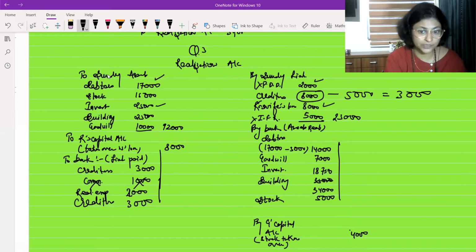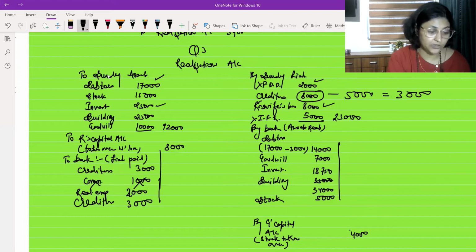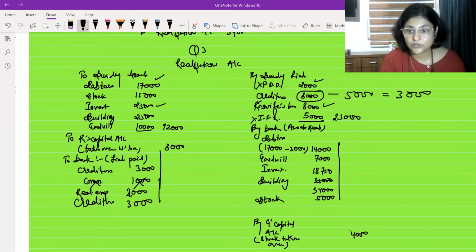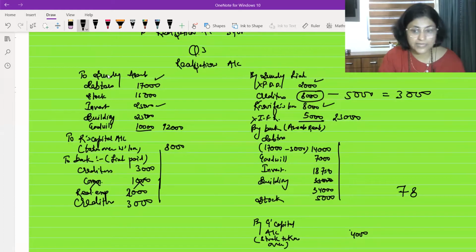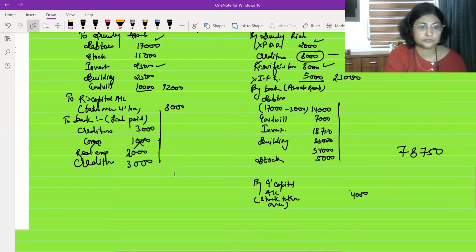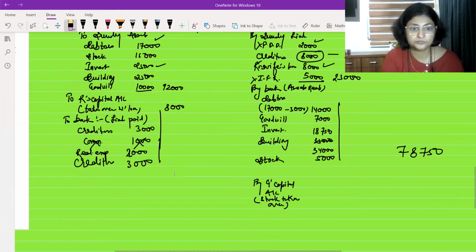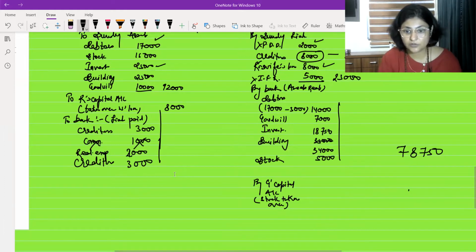Later on, you can do the totaling on yours. 40,000 plus 7,000 plus 18,750 plus 34,000 plus 5,000. So ये जो outer column में amount आएगा, this is 78,750. ये 4,000 में थोड़ा यहाँ खसका कर लिख देते so that there is no confusion.